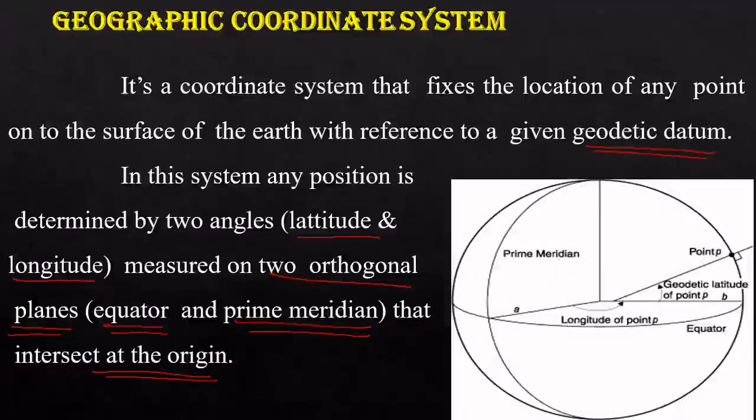Unlike the rectangular coordinate system, where we measure with respect to axes, here we have two perpendicular planes: one is the equator and the other is the prime meridian.